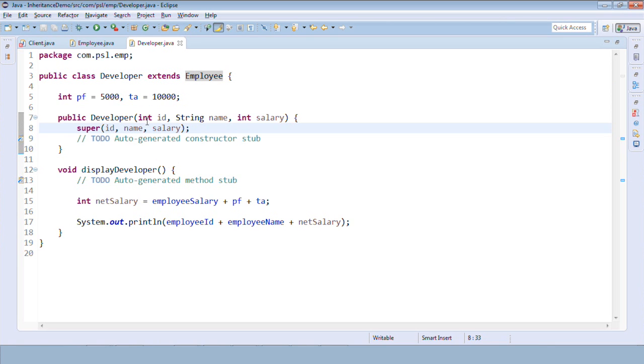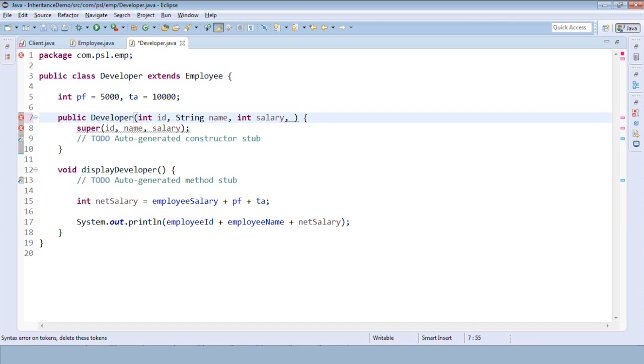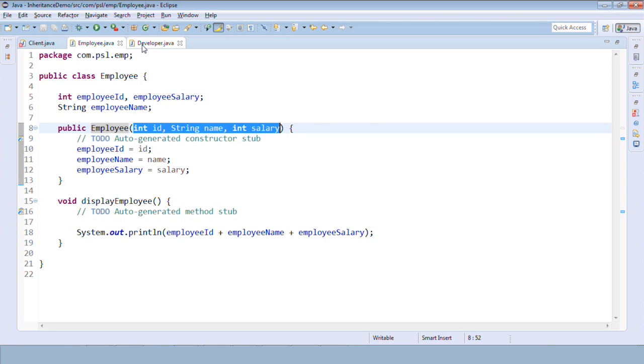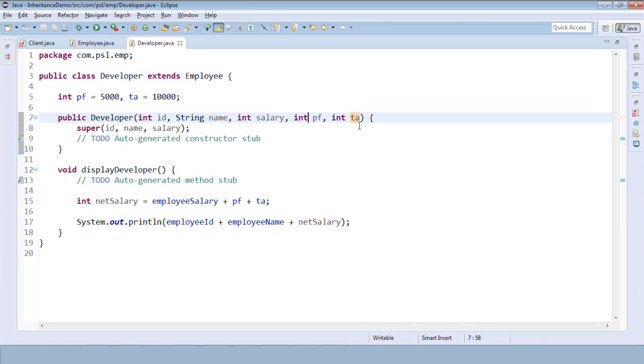Okay. Additionally, I have a PF and TA which we have hard coded here. So I don't need to hard code these now. Let me initialize them in parameters. So as we discussed, we can have a 3 plus parameterized constructor in the derived class. PF and TA. And only these 3 variables, the values for these 3 variables I need to pass to super. So this will be passed to the employee class. Yes. And in developer, PF and TA I will initialize.